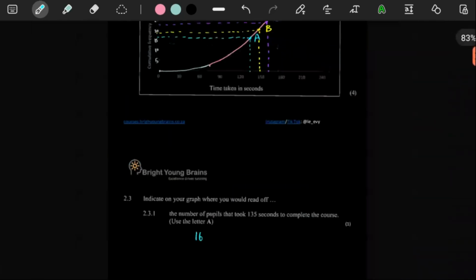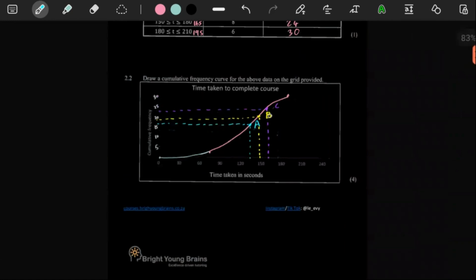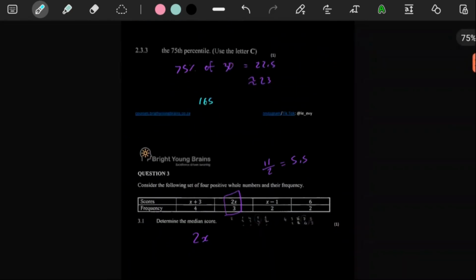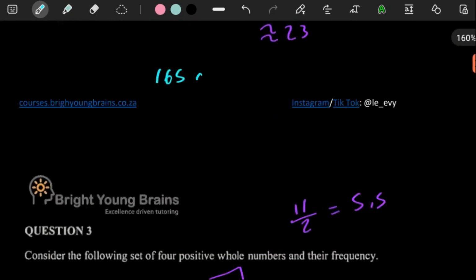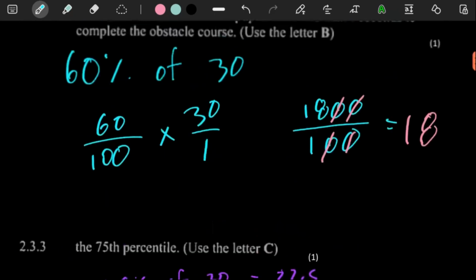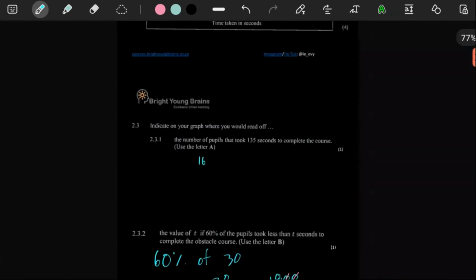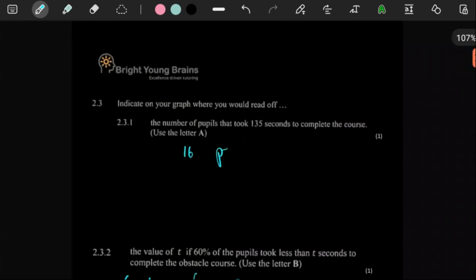So fortunately, we have read off whatever we can read off from our graph, and wherever we were tracing our data, we just put in those key pieces of information. So this is in seconds, right? And then this is people, 18 people, and here this is 16 people also.